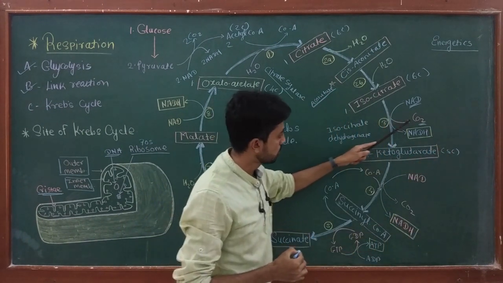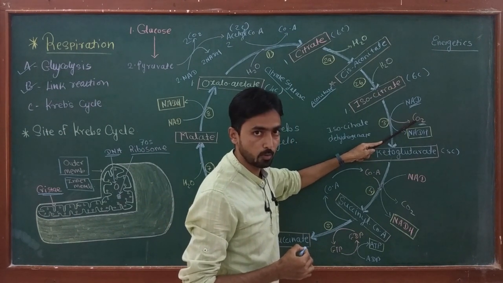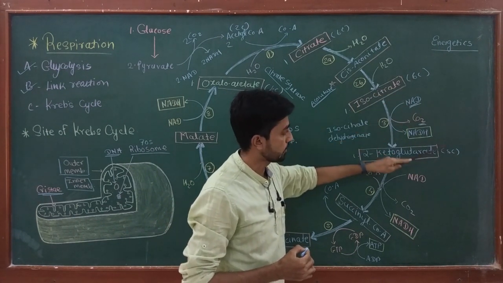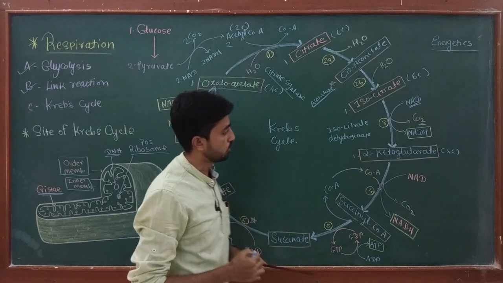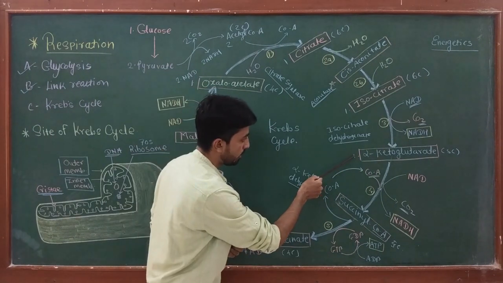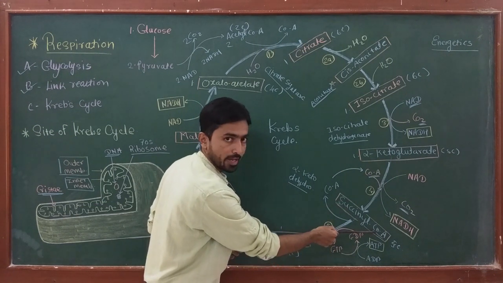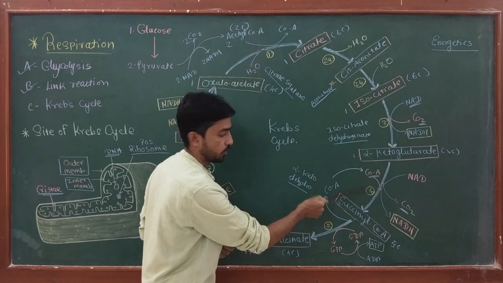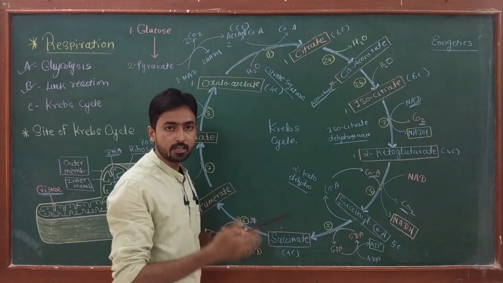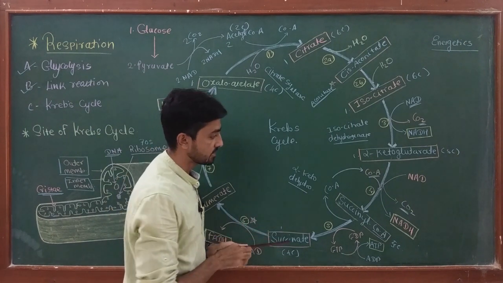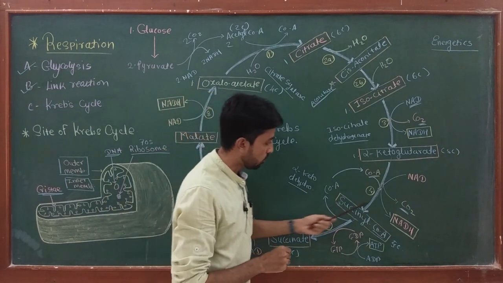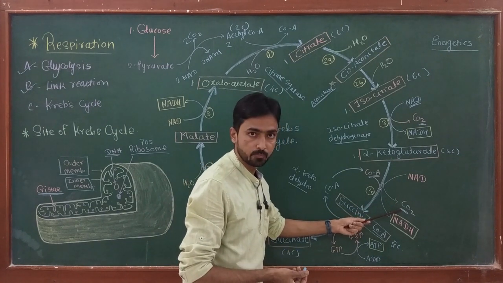Now you can see, due to release of one carbon in the form of carbon dioxide, the 6 carbon compound converts into a 5 carbon compound. Now after this, alpha ketoglutarate converts into succinyl CoA. This is reaction number 4. This is an oxidative decarboxylation reaction. In this reaction, one carbon dioxide is also produced.